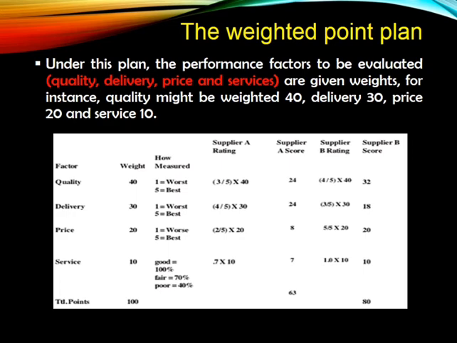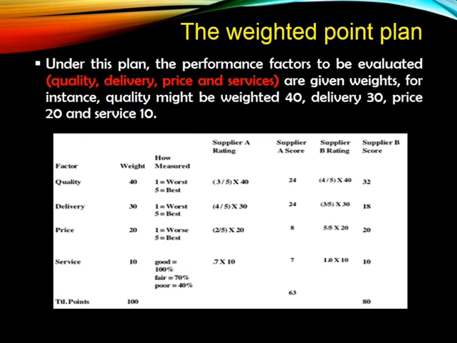Next, we multiply those values with the weights we allocated in the previous area. So 3 by 5 into 40 for quality, then for delivery 4 by 5 into 30, then for price 2 by 5 into 20. In the case of service, we have chosen a 3-point scale, that is good, fair, poor. For good it is 100%, for fair it is 70%, and for poor it is 40%.